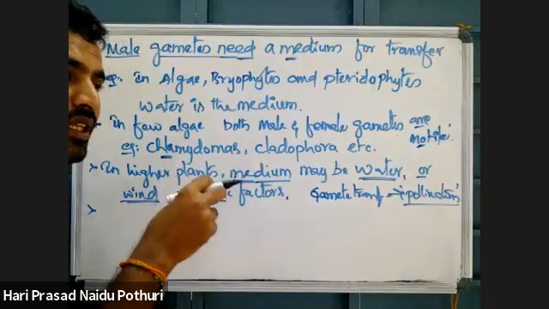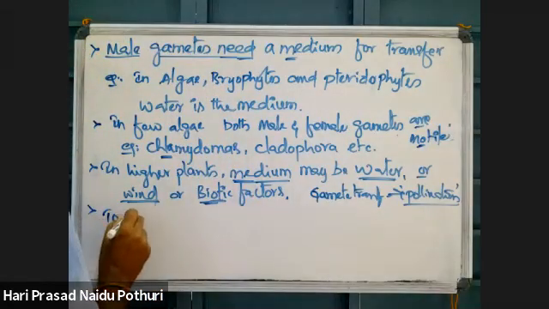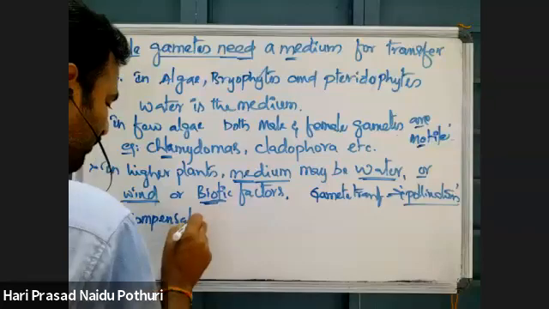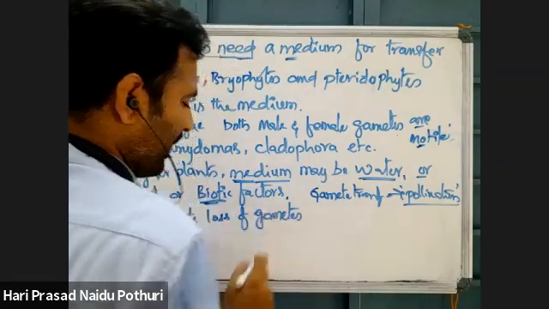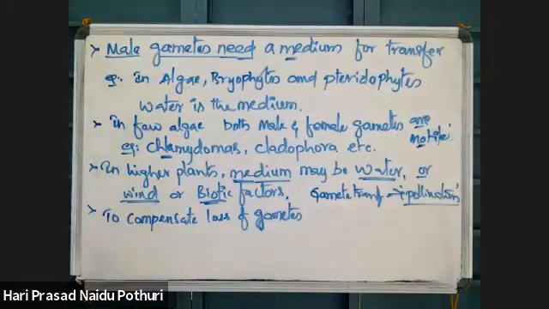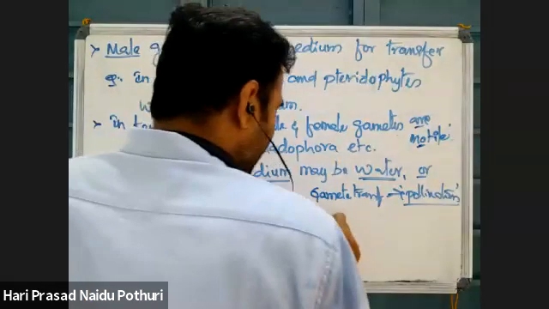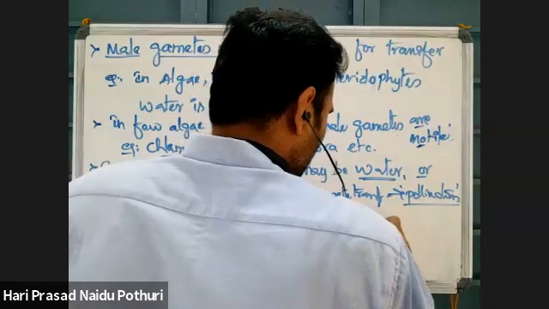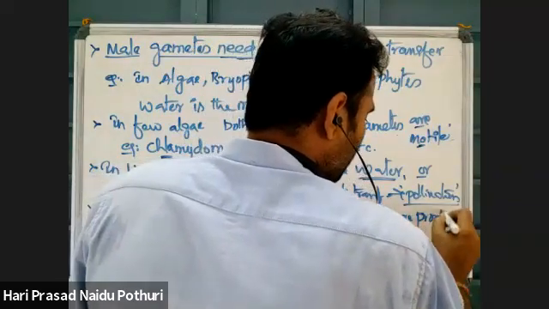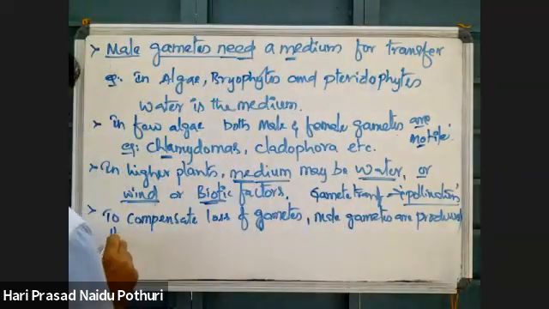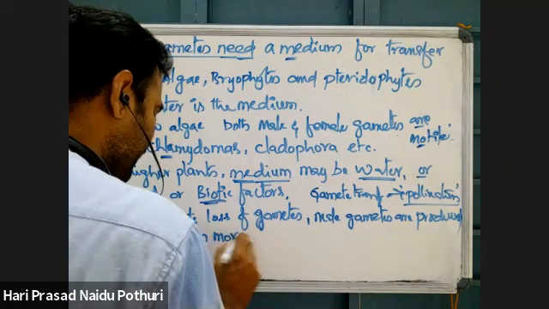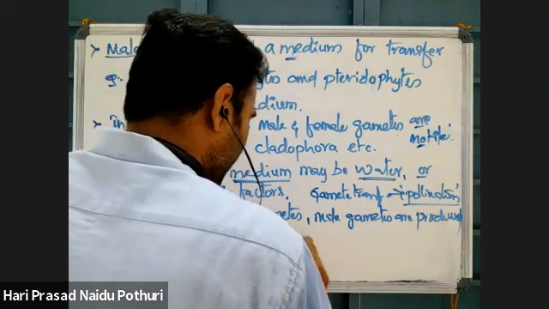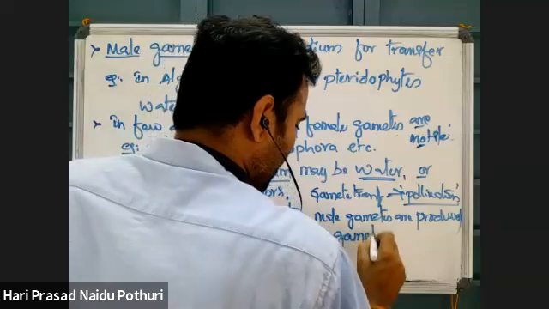To compensate for the loss of gametes during transport, male gametes are produced 1,000 times more than female gametes.